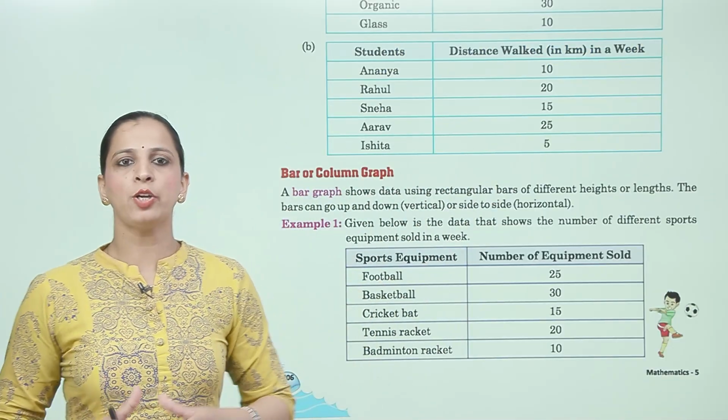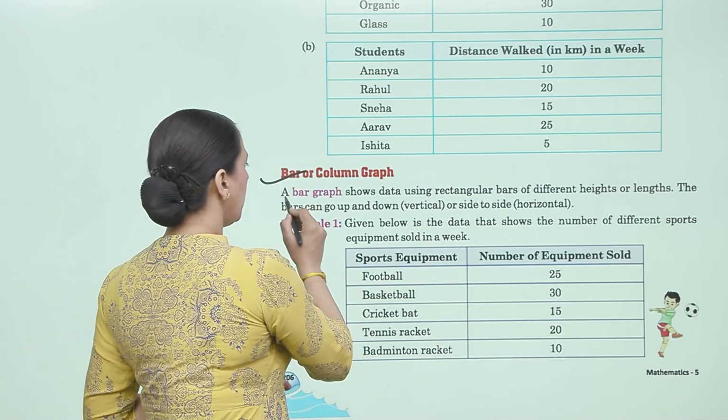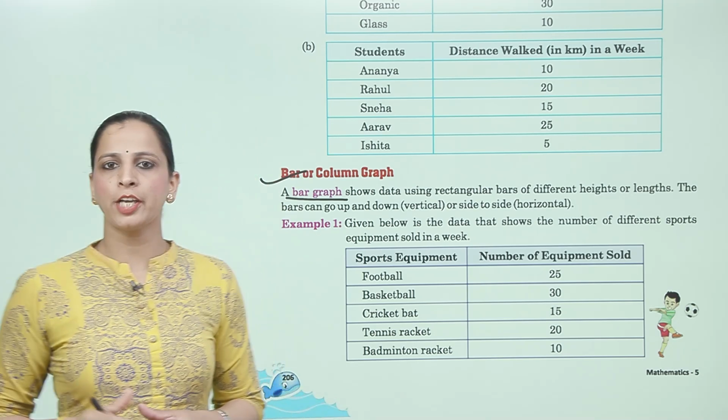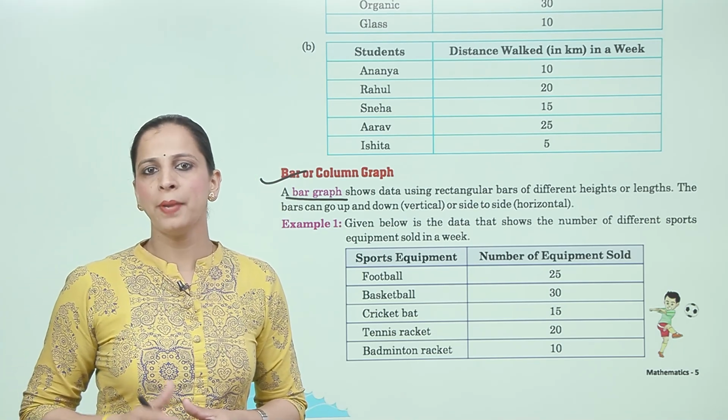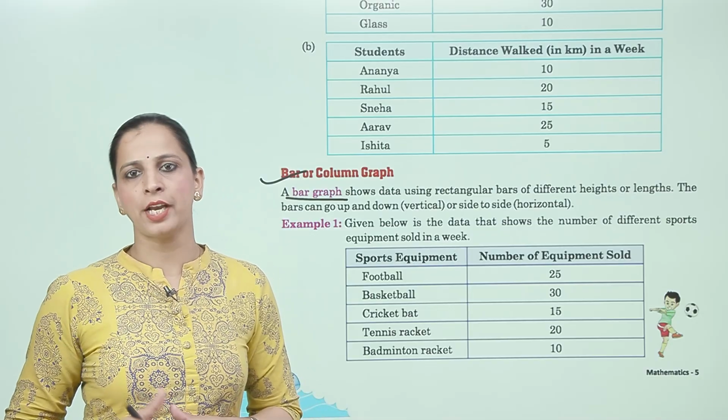Now next is bar or column graph. A bar graph shows data using rectangular bars of different heights or lengths. The bars can go up and down, vertical, or side to side, horizontal.